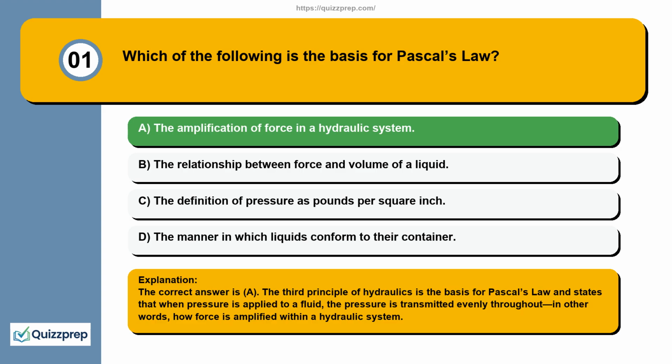The correct answer is A. The third principle of hydraulics is the basis for Pascal's law and states that when pressure is applied to a fluid, the pressure is transmitted evenly throughout. In other words, how force is amplified within a hydraulic system.